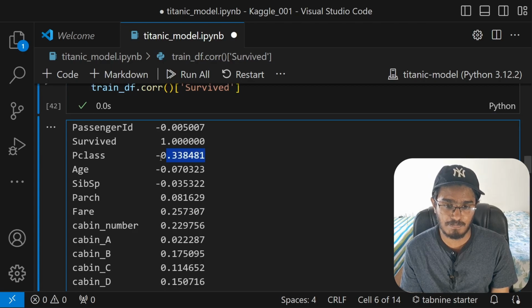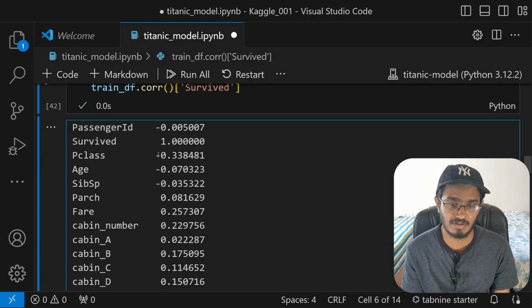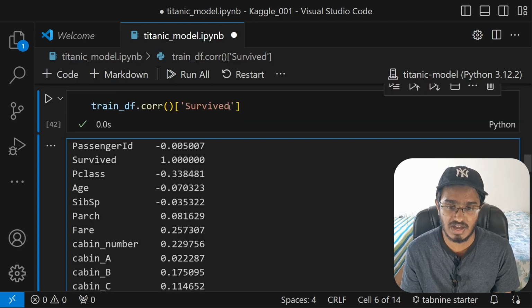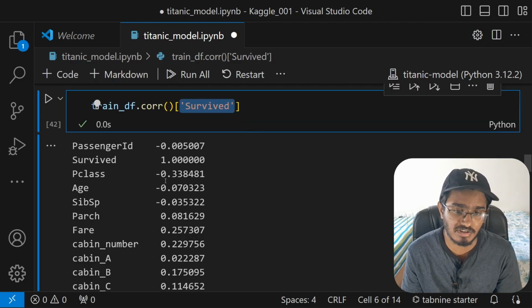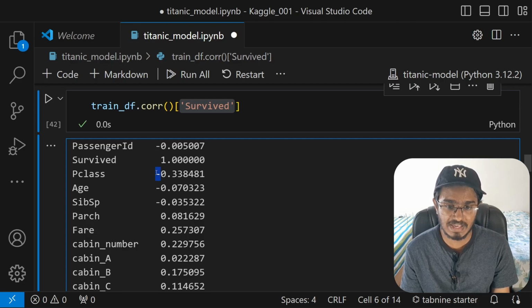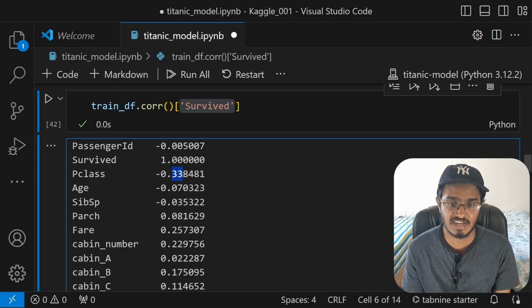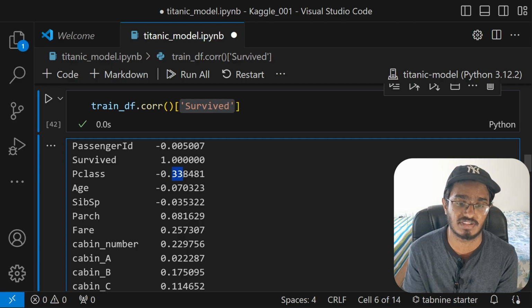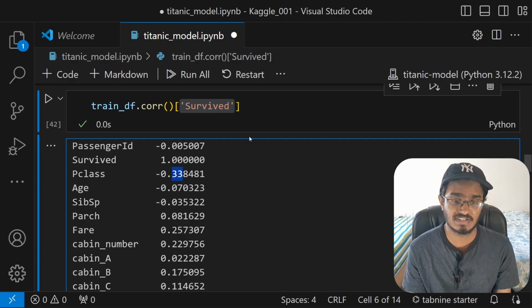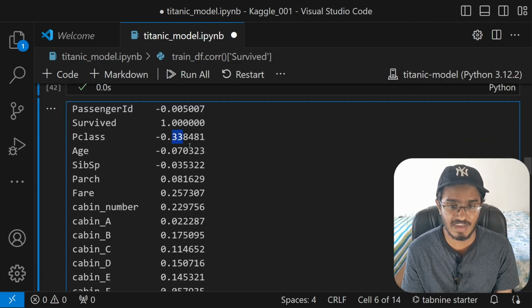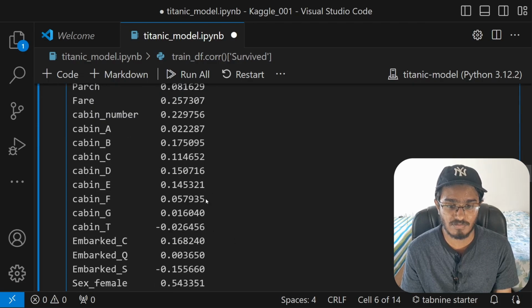I want you to look at p class. Now when it says negative, that means the smaller the number, the more chances that the actual column we're trying to predict is 1. So when the p class number is low, it gives us a 33% indication that the person might survive. That is how we find the correlation of each and every single column that we've got.